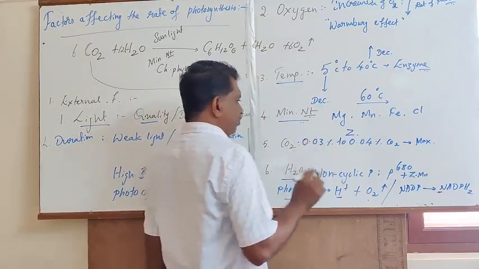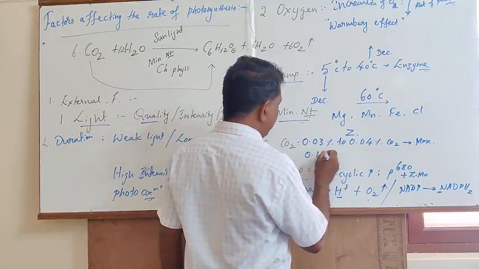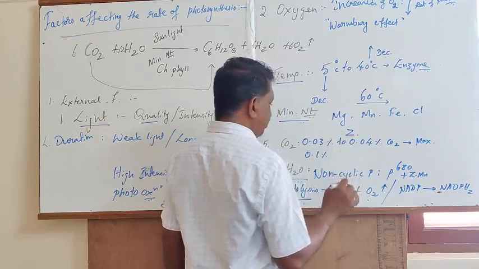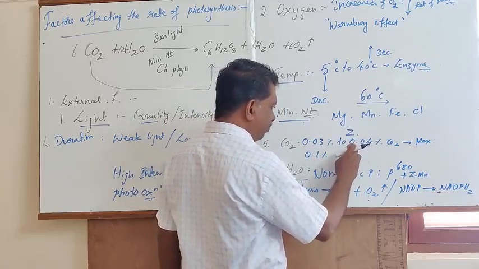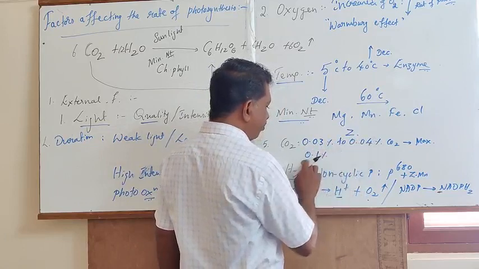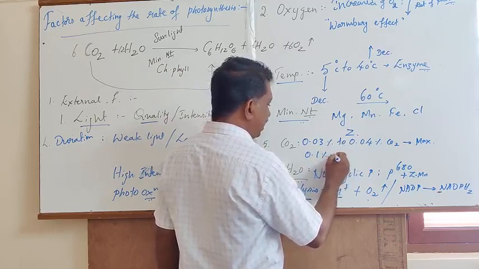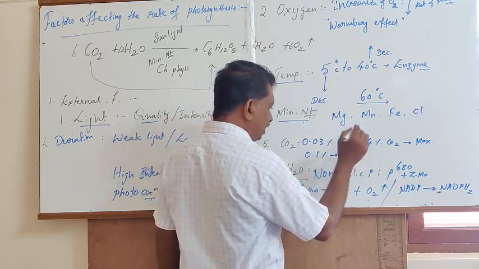It exhibits a maximum rate of photosynthesis up to 0.1%. If the carbon dioxide concentration increases from 0.04 to 0.1%, the rate of photosynthesis is subjected to increase.